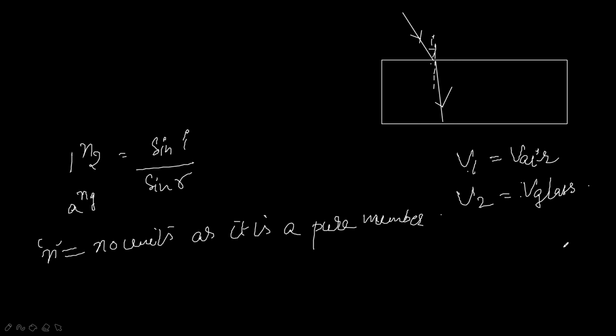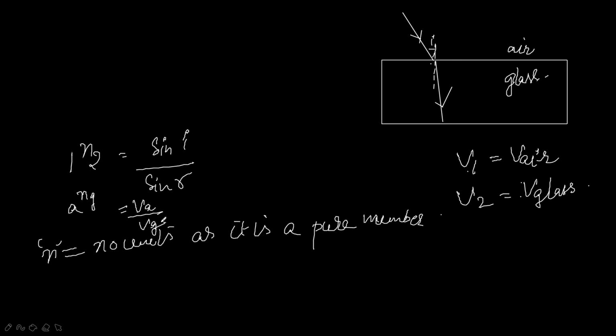Okay, so here if I am considering V1 is the speed of light in the air, V2 is the speed of light in the glass. So the refractive index of glass with respect to air is equal to the speed of light in the air by the speed of light in the glass.